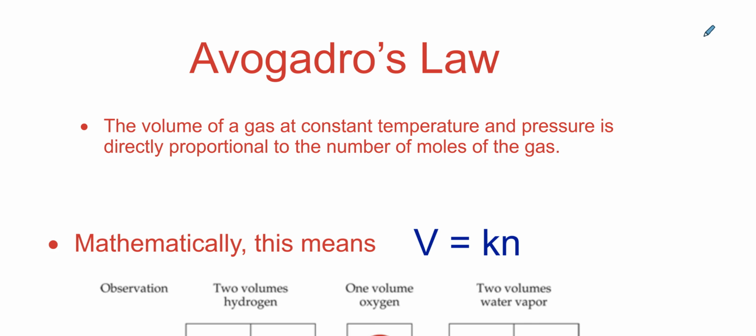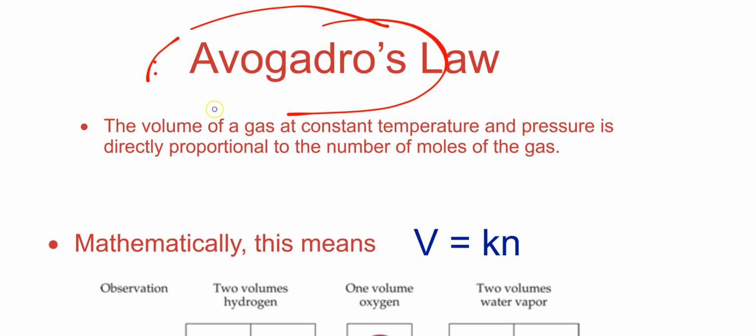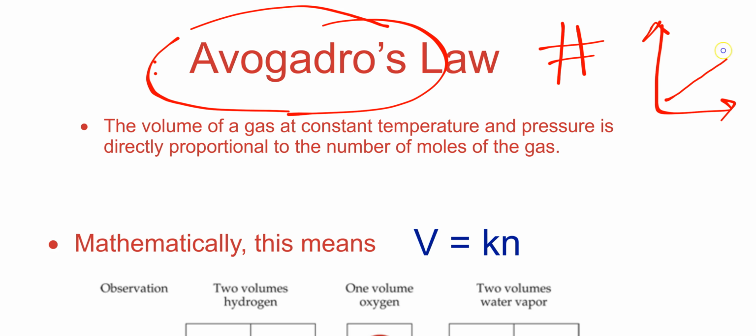Avogadro's law. Avogadro has Avogadro's number, if you recall. And that was the amount of atoms or things in 1 mole. So Avogadro's law says the volume of a gas at constant temperature and pressure is directly proportional to the number of moles. Meaning that if we had a graph, if we have more stuff, then the volume will increase. All right. Now, that's not too hard to remember or to make sense.